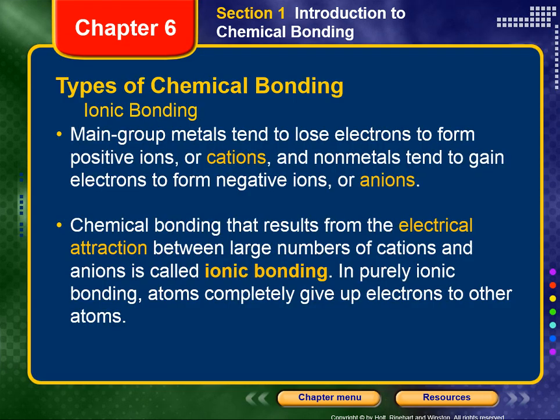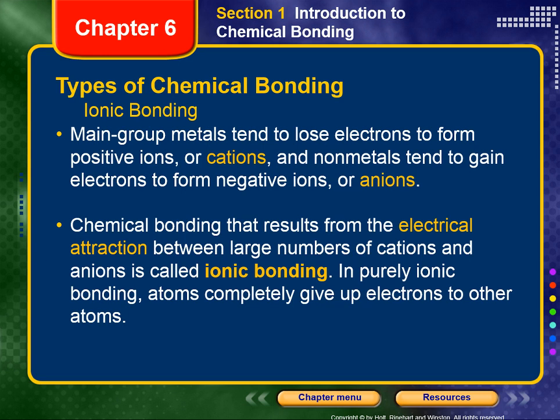Types of chemical bonding. When atoms bond, their valence electrons are redistributed in ways that make the atoms more stable. The way in which the electrons are redistributed determines the type of bonding. In Chapter 5, you read that main group metals tend to lose electrons to form positive ions, or cations, and nonmetals tend to gain electrons to form negative ions, or anions. Chemical bonding that results from the electrical attraction between large numbers of cations and anions is called ionic bonding.